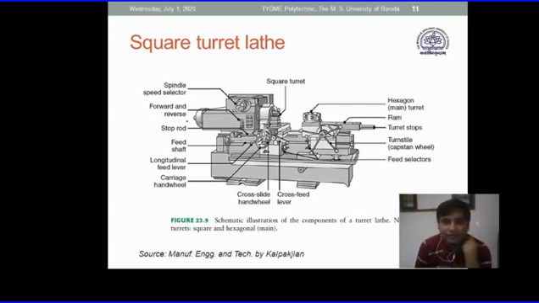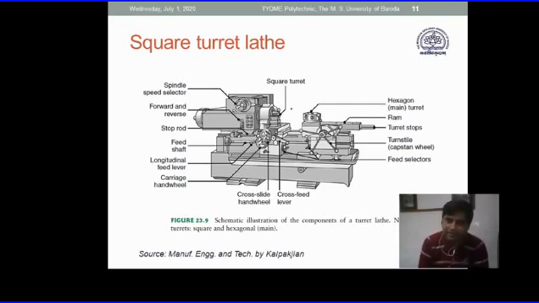The job that you used to mount from the front end into the 3-jaw chuck or 4-jaw chuck is replaced by inserting a rod from the other end, and this rod is continuously fed into the collet, and the machine allows only a limited length of job to come out, which is to be machined.